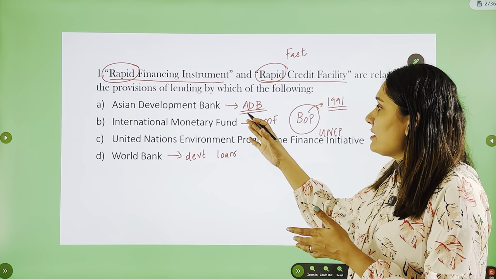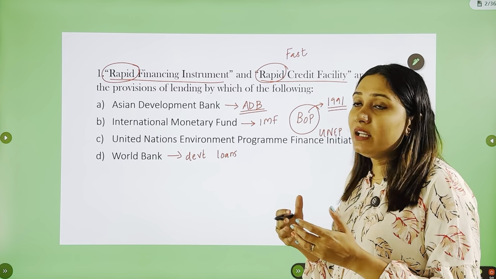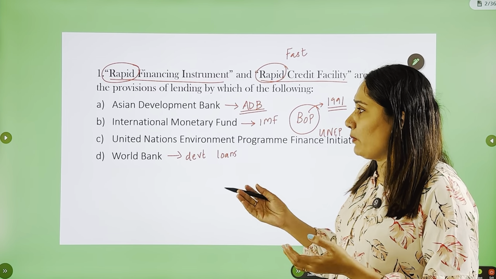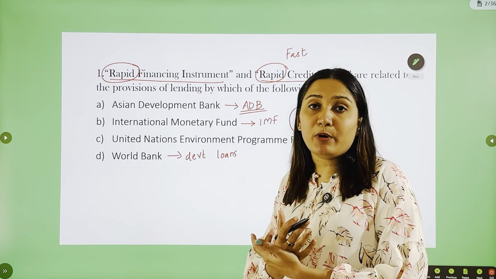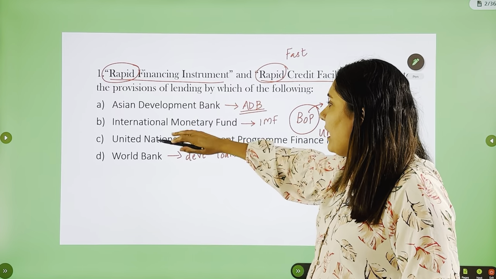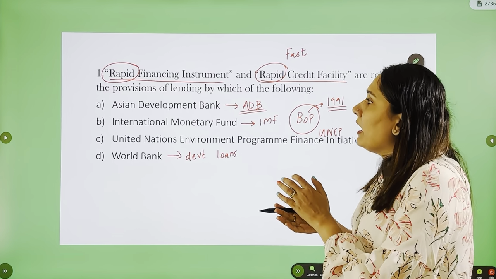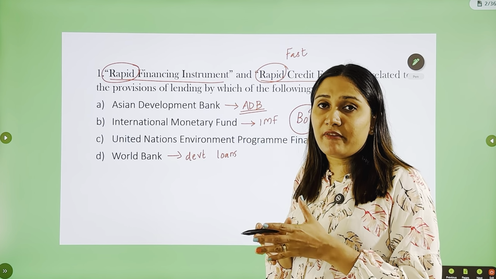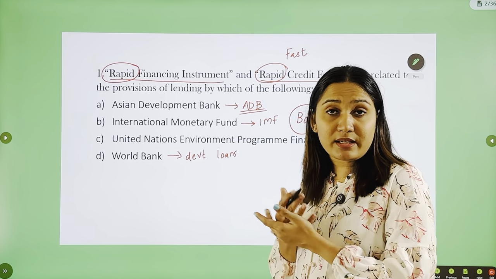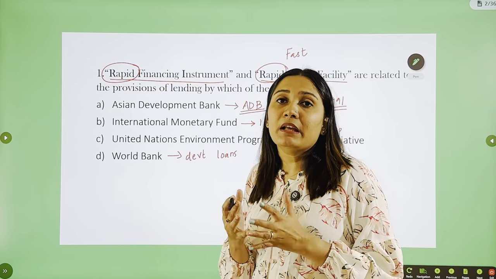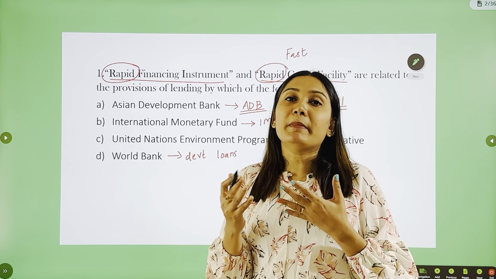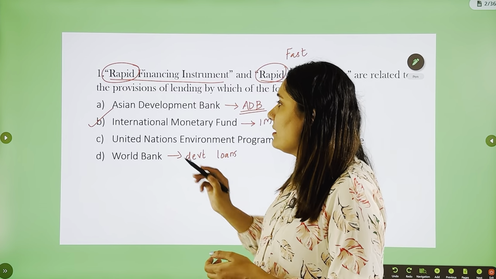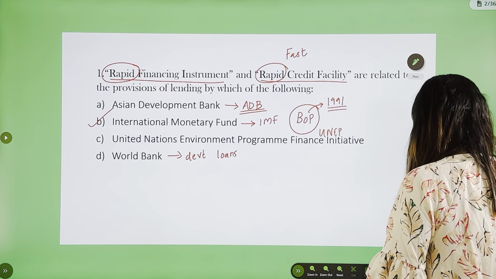So, the effect was also very rapid and it created a situation where we needed immediate help or rapid help. So, rapid and IMF can be well connected because BOP crisis can be rapid, and during such situations, every country that undergoes such a crisis will need rapid financing or credit facility or immediate help, which can be given by IMF. So, the answer for this question is B, IMF.